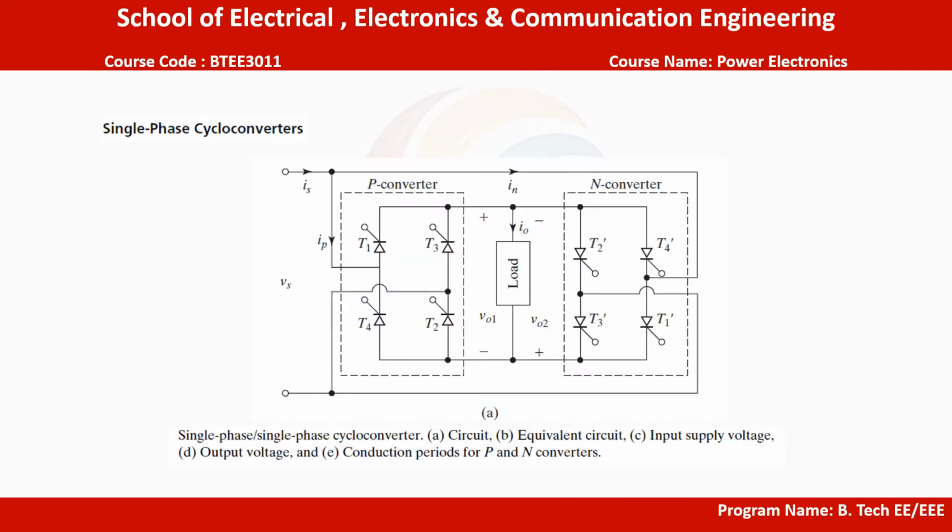So let us discuss the principle of operation of the single phase to single phase cycloconverter. The two single phase controlled converters are operated as bridge rectifiers. However, their delay angles are such that the output voltage of one converter is equal and opposite to that of the other converter. If converter P is operating alone, the average output voltage is positive, and if converter N is operating, the output voltage is negative.